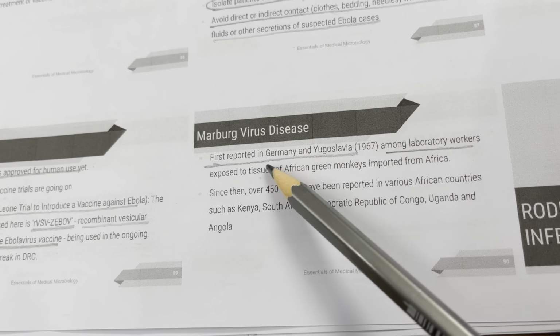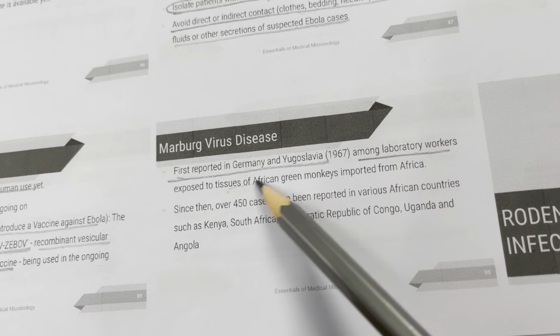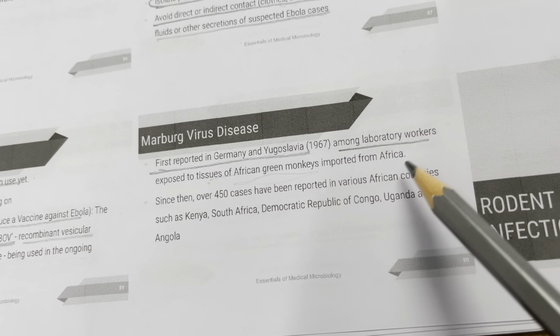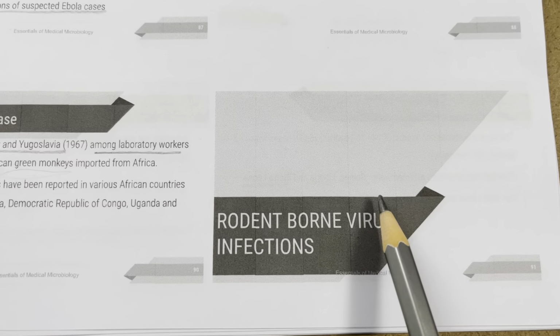So the Marburg virus disease was first reported in Germany and Yugoslavia among laboratory workers exposed to tissues of African green monkeys imported from Africa. Ever since then, it has been reported in various African countries.